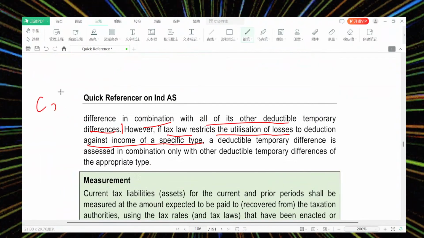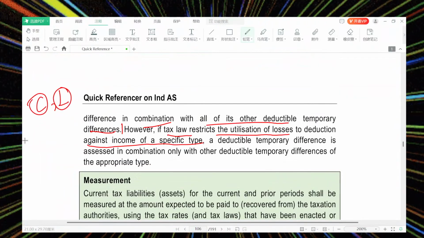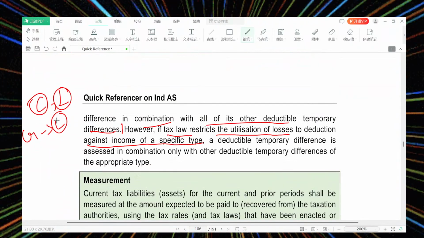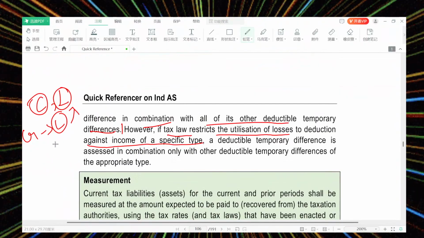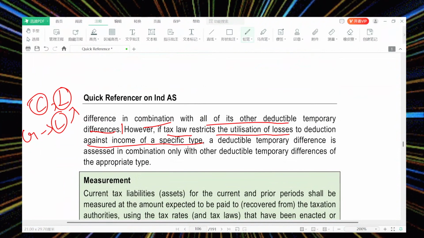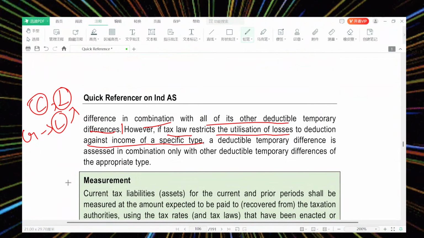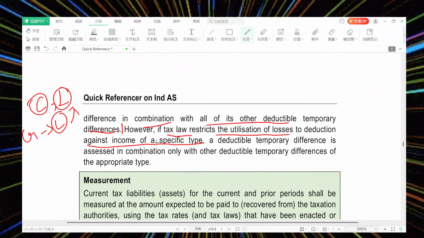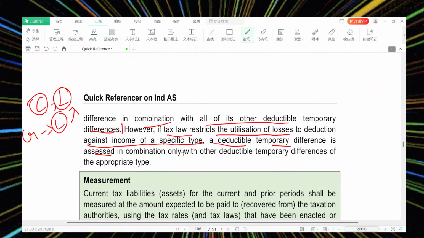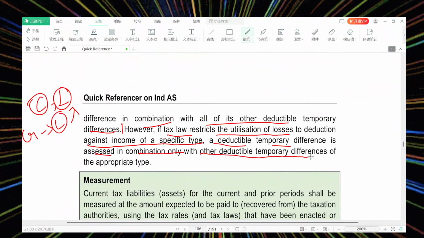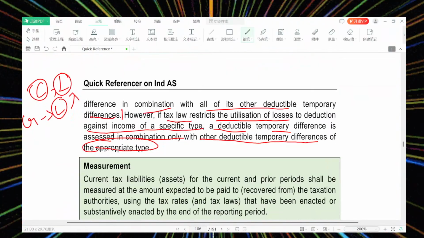So there are tax losses. If the law prohibits using these credits and losses, they become restricted. If there is a restriction, you will need to pay tax and carry forward the losses. A deductible temporary difference is assessed in combination with the others at the appropriate time.